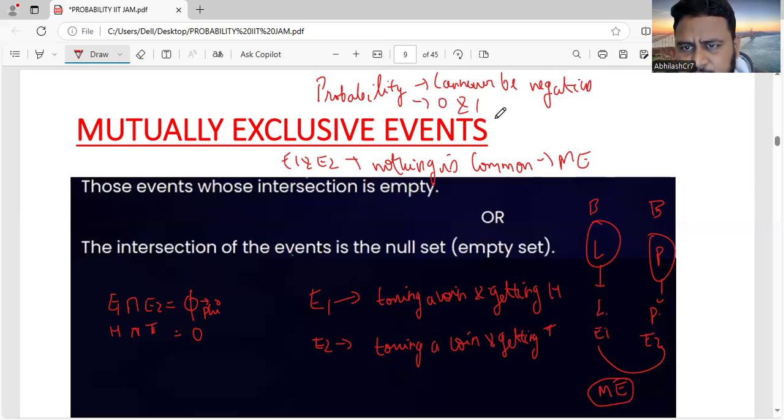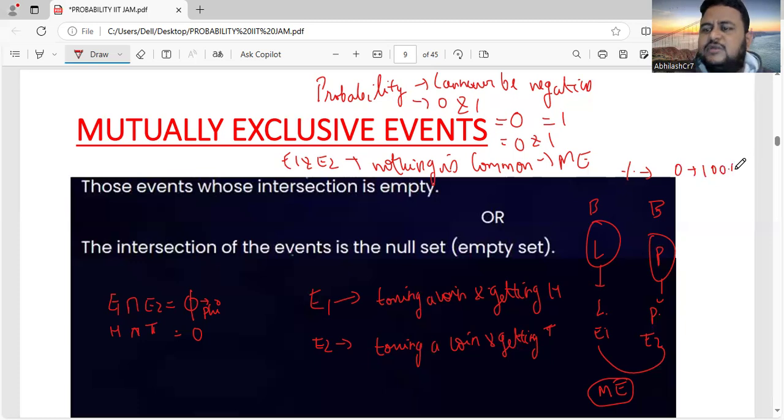It can be equal to 0, or equal to 1, or lie between 0 and 1, but it can never be less than 0 and never greater than 1. In terms of percentage, it lies between 0% and 100%.